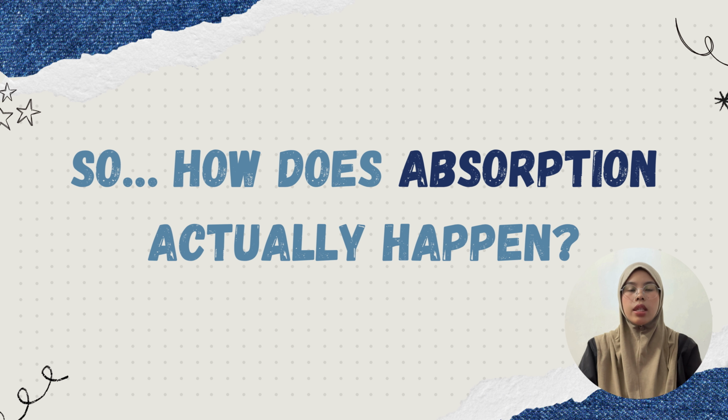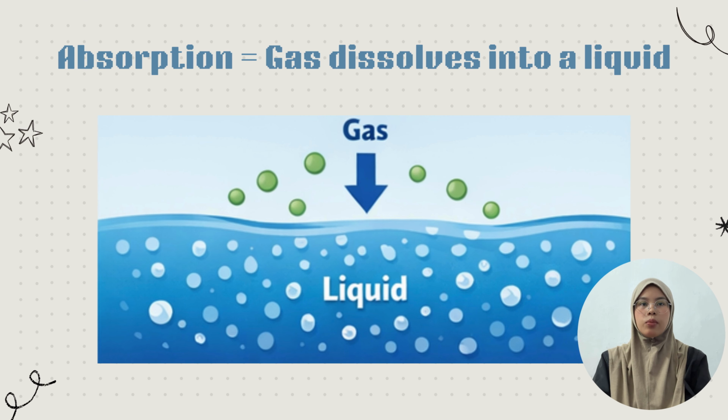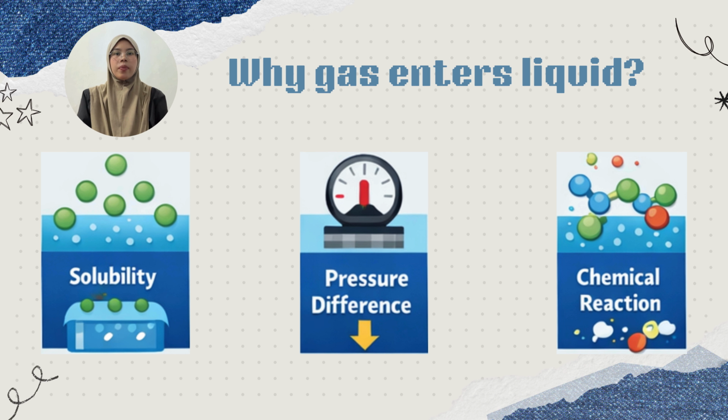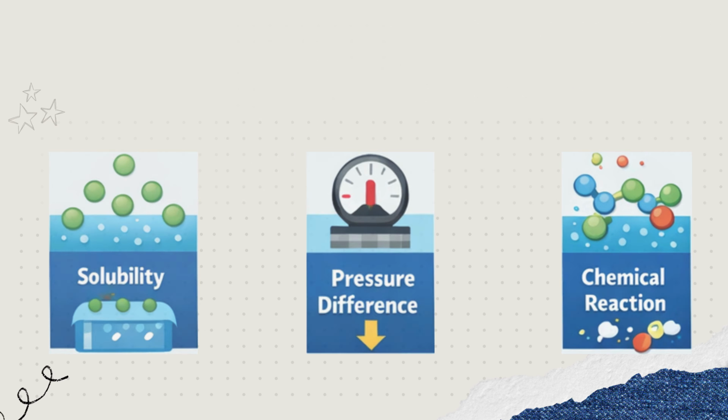We have seen absorption in daily life, but how does it actually work at the microscopic level? Absorption happens when gas molecules move from the gas phase into a liquid and stay there. This is not magic, it's driven by basic physical and chemical forces. There are three main reasons gas can enter a liquid. First, solubility. Some gases naturally like to dissolve in liquids. Second, pressure. When gas pressure is higher, more gas is pushed into the liquid. And third, sometimes the gas reacts with the liquid, which pulls it in even faster.